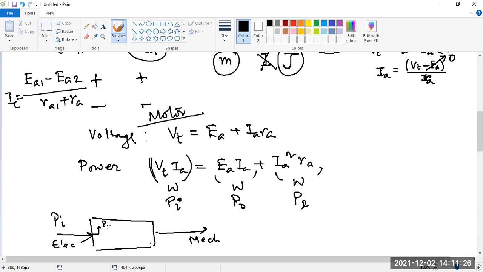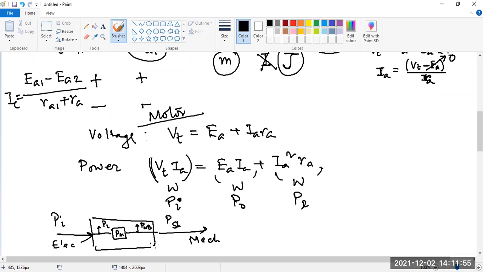Let us take PL, and the rest of the power is developing the mechanical power, PM. Then there are some mechanical losses, and then we actually get the output power or shaft power.